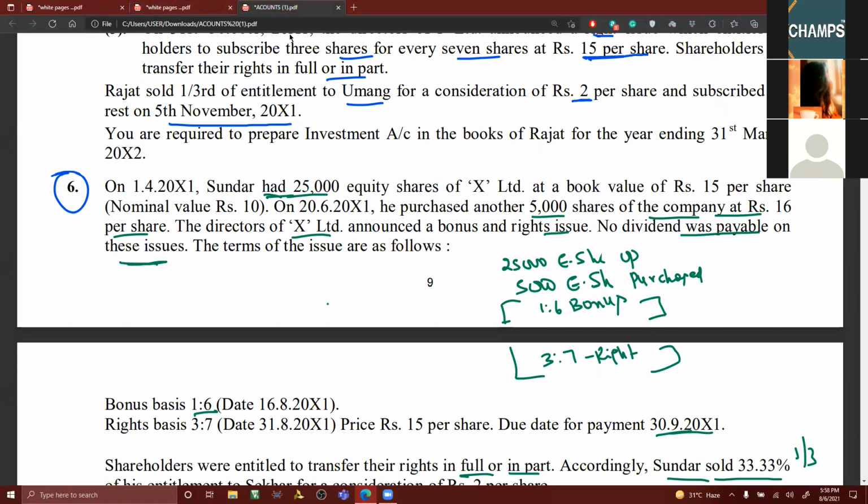Unlike debentures, where we have to go for cum interest purchase or ex interest purchase, here we need not worry. You can easily say 5,000 shares at 16 rupees will be 80,000, which can be taken to the cost column. Am I right? For this you don't need any working notes, but I have to go first for bonus shares.